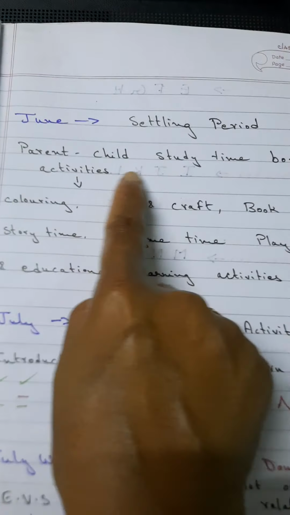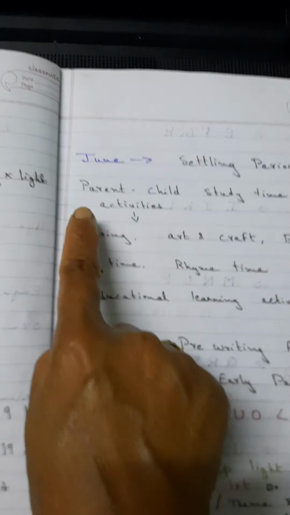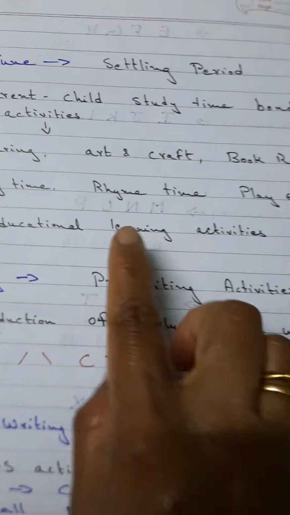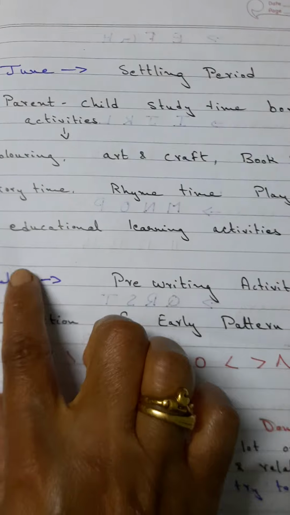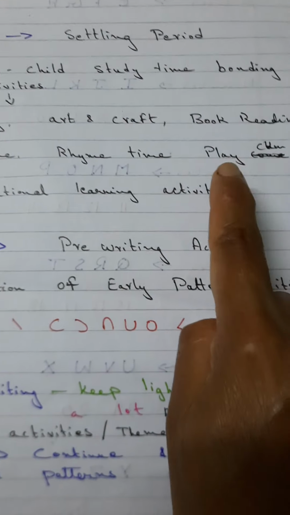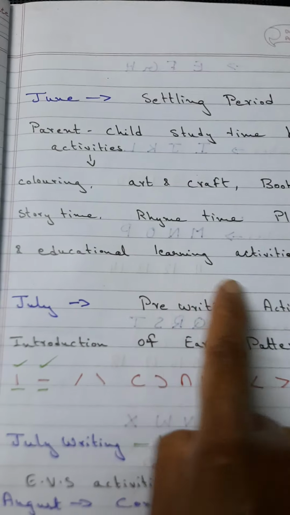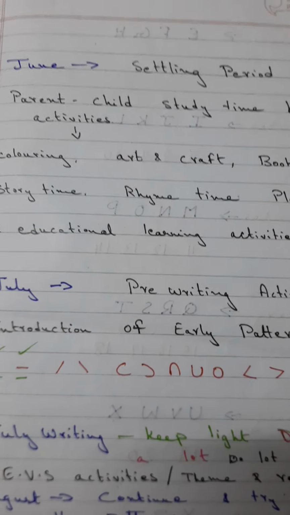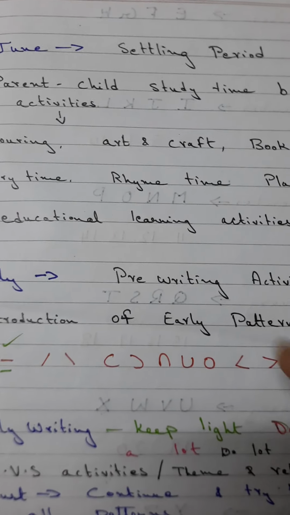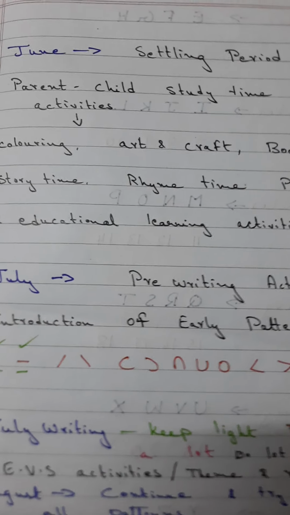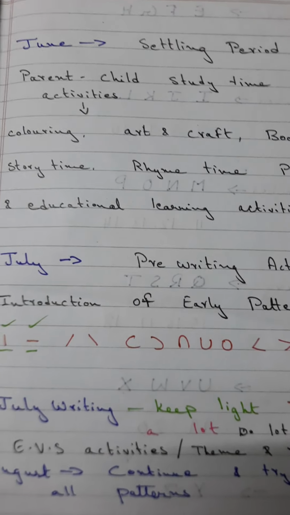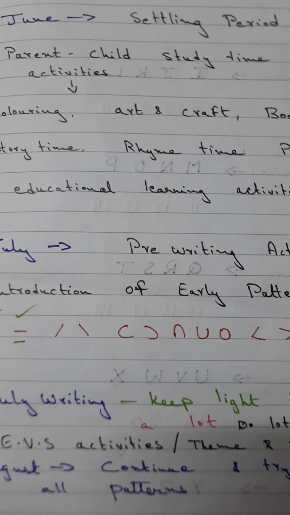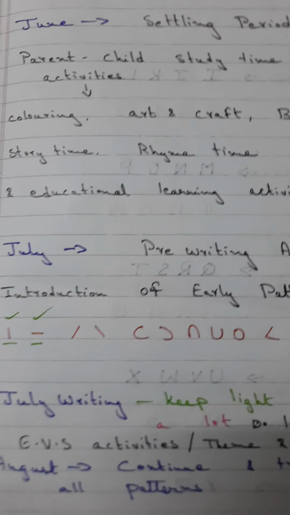So parent-child study time bonding activities like coloring, art and craft, reading books, story time, rhymes time, play cum educational learning activities, in all these activities both the child and the parent must take part. It is not that the parent is giving instructions to the child.